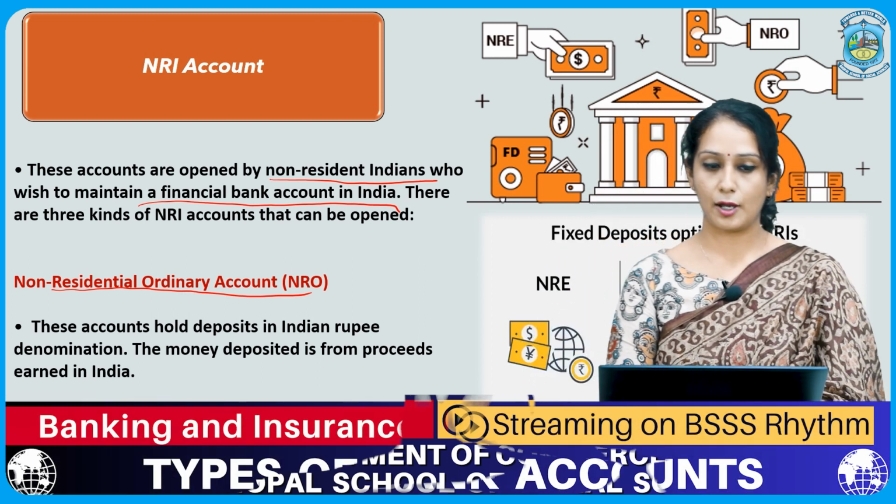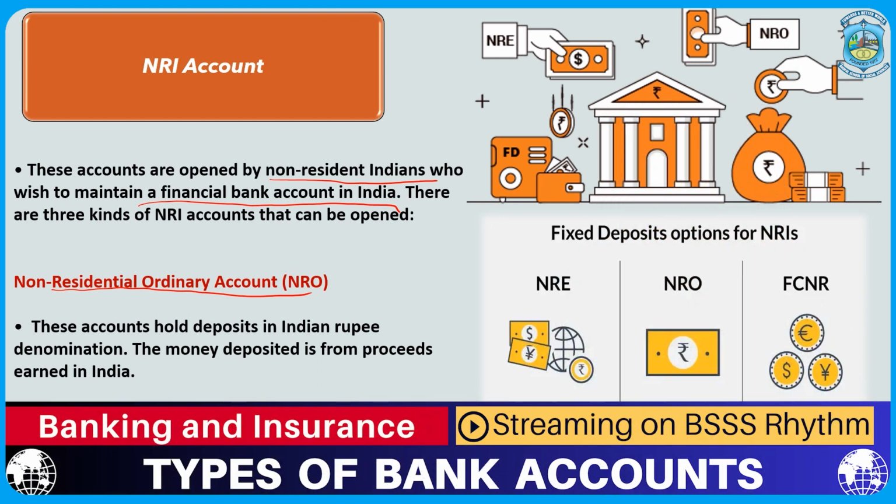So first, NRO, that is, non-resident ordinary account. In these accounts, the money which is deposited is denominated in Indian rupees, and most importantly, the money is deposited from the earnings which have been made in India. The money that the NRI has earned from Indian proceeds would be deposited in the NRO account.